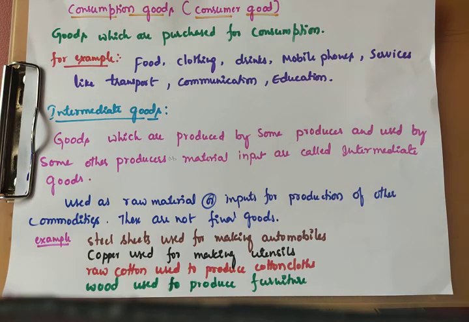So these are called intermediate goods. That means a commodity produced by some producer is used by another producer as a material input in his production. For example, take a wristwatch. In that watch we can observe arrows, keys, even the shell, everything is there. But that watch is not produced completely by a single producer.